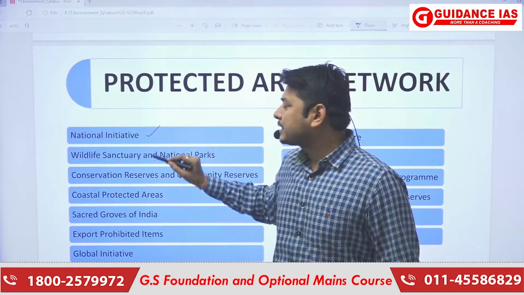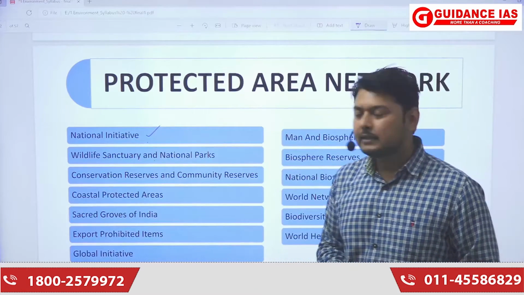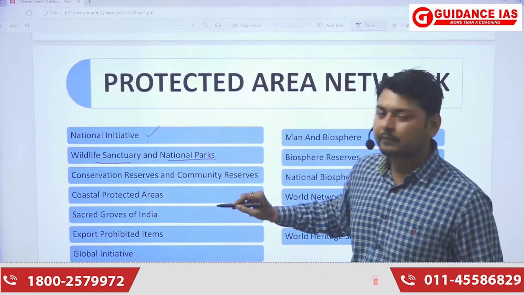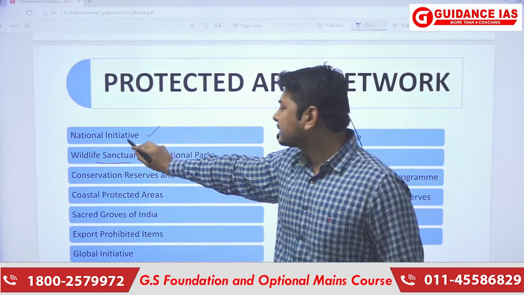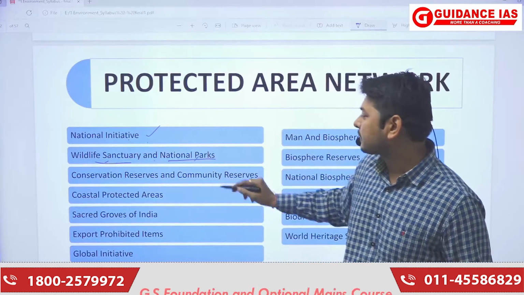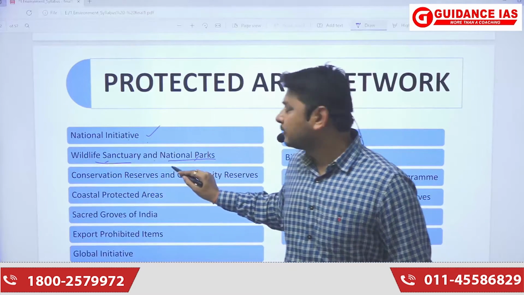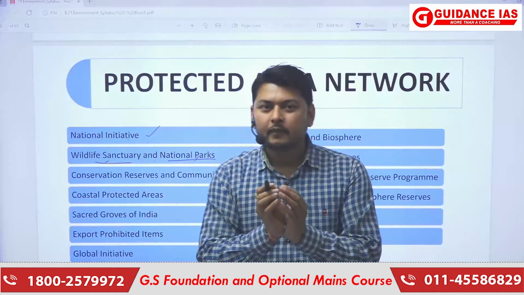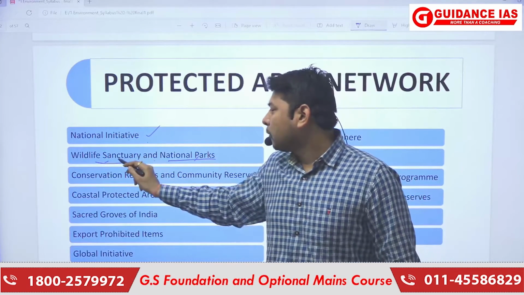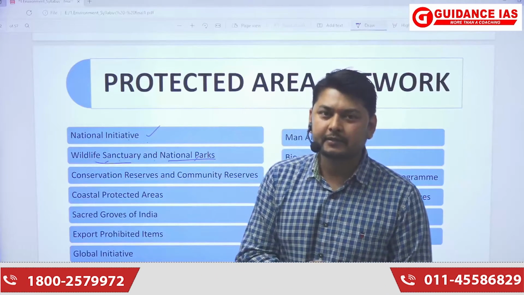So there is a national initiative that has been taken for the protection of plants and animals through wildlife sanctuaries and national parks. Okay, we are doing this through an initiative which is wildlife sanctuaries and national parks. Now this is done on a closed system, as not everyone is allowed to go into these wildlife sanctuaries and national parks. There are some limitations.